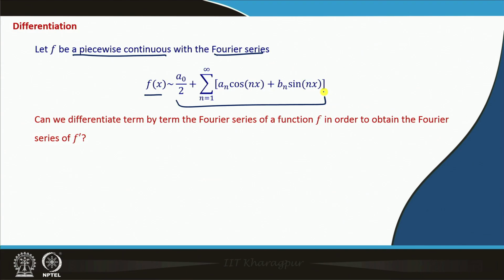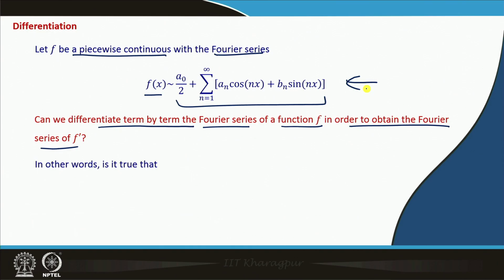Now, the question arises: can we differentiate term by term the Fourier series of a function f in order to obtain the Fourier series of f prime? If we differentiate this series term by term, the new series may be a Fourier series of f prime, or it may not be. That we will discuss now.